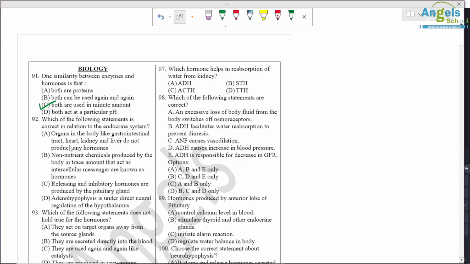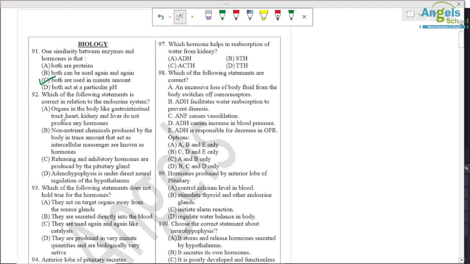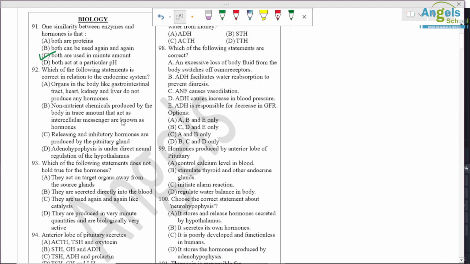Question number 92. Which of the following statements is correct in relation to the endocrine system? Organs in the body like gastrointestinal tract, heart, kidney and liver do not produce any hormone. So it is an incorrect statement. Non-nutrient chemicals produced by the body in trace amounts that act as intercellular messengers are known as hormones. So this is the correct definition of hormone.